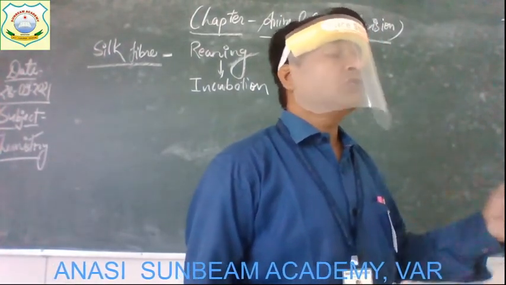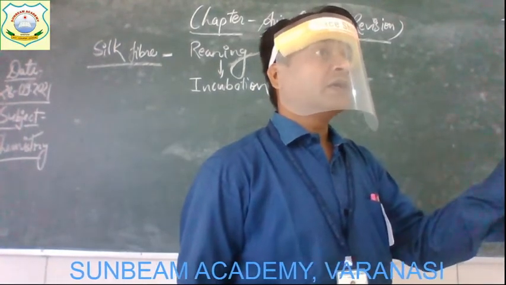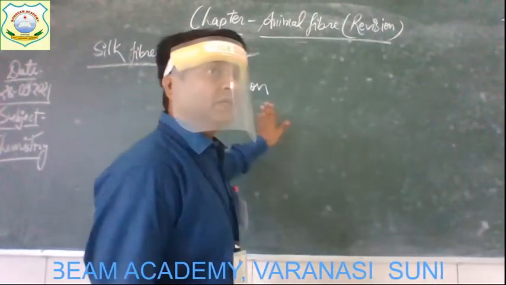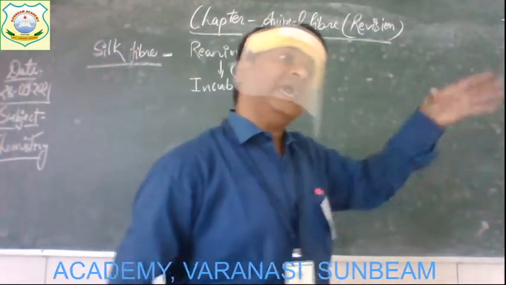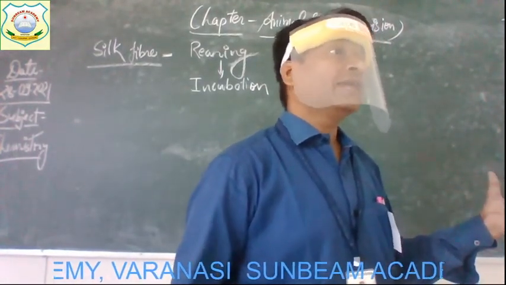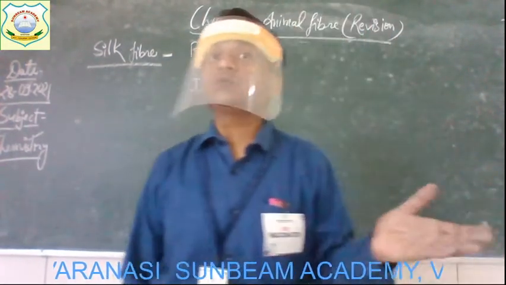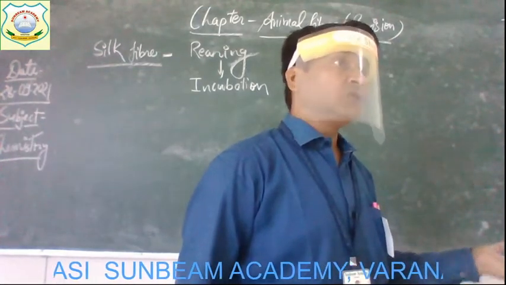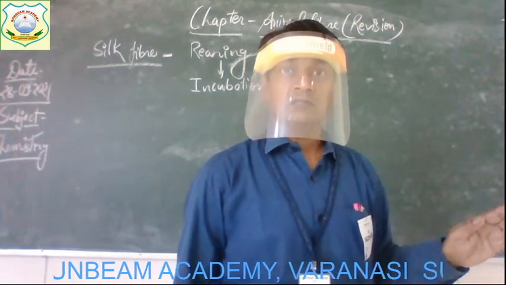This growth of the eggs into larvae by providing artificial conditions is simply known as incubation. The machines in which the eggs are kept for growth are known as incubators. So incubators are used for the growth of eggs to larvae by providing all the suitable conditions.